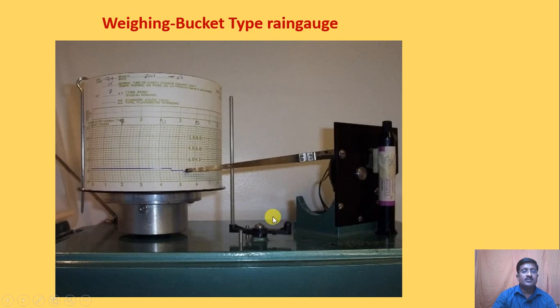This is the pictorial view of that, you can see. This is a chart which is provided. You can observe the record of this, and this is the tip, or you can say pen, provided there. It is supplied with some electrical energy so that the clock mechanism should work.